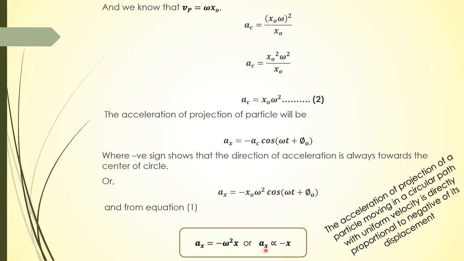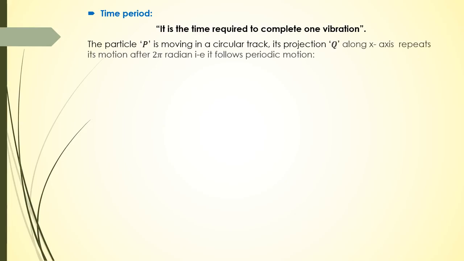Since omega square is constant, ax is proportional to the negative of displacement. The acceleration of the projection of a particle moving in a circular track with uniform velocity is directly proportional to the negative of displacement, which is the condition of simple harmonic motion. Now, if we talk about time period, we all know that it is the time required to complete one vibration or one oscillation. The particle P is moving in a circular track. Its projection Q along the x-axis repeats its motion after 2 pi radians. That is, it follows a periodic motion.